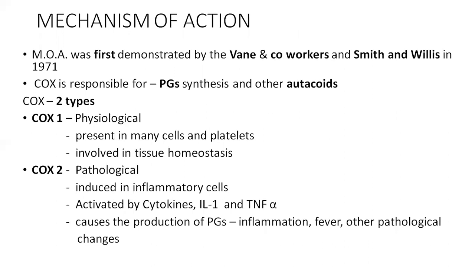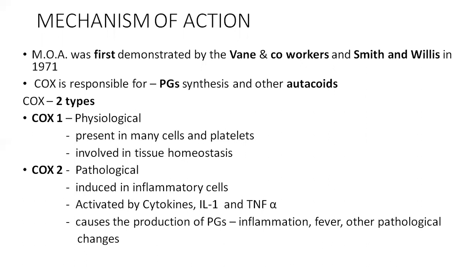Coming to the mechanism of action of non-steroidal anti-inflammatory drugs, the mechanism was first demonstrated by Vane and co-workers, and Smith and Willis, in 1971. These drugs inhibit the cyclooxygenase enzyme. This cyclooxygenase enzyme is responsible for the synthesis of prostaglandins and other autacoids. What are autacoids? Autacoids are local hormones. They are synthesized at a site and act at the same site of synthesis, so they are known as autacoids.